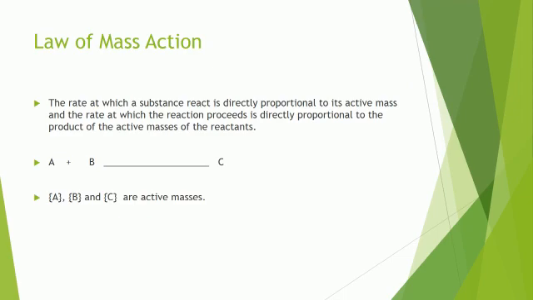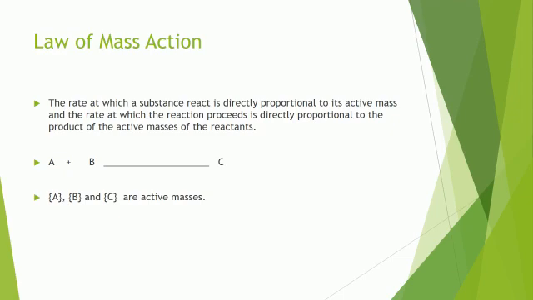According to the law of mass action, the rate at which a substance reacts is directly proportional to its active mass. Now, what is this active mass? Active mass means the concentration of the reactants that react together to form the product. The concentration or quantities of the reactants which play a key role in the formation of the product are called the active mass.